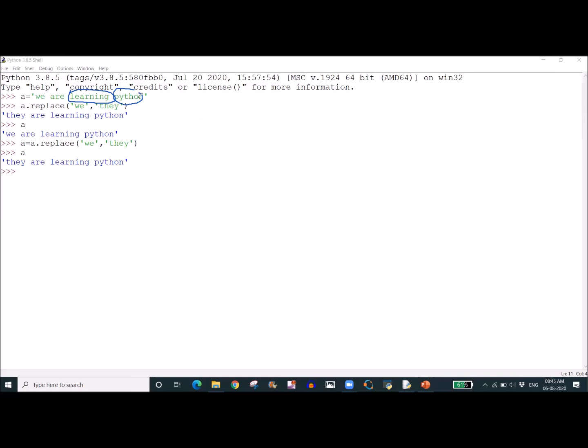That's why we are saying that in Python the string is immutable. So if we want, after replacing also, to assign the entire string to A, again we have to perform the assignment operation. Then that a.replace should be assigned to A. Then only is the original string in A entirely replaced. Here also we are replacing the entire string with the new string.